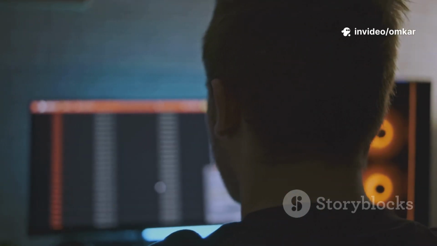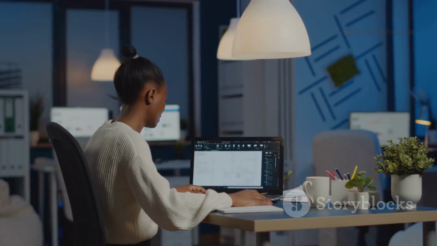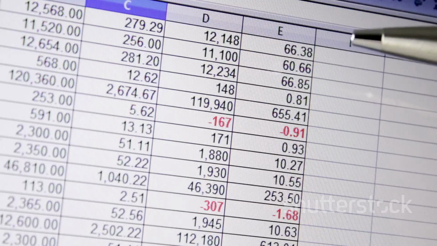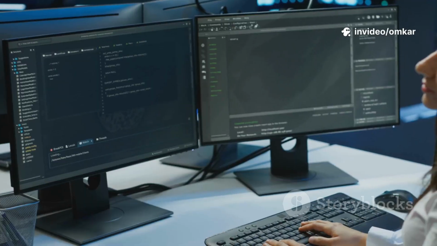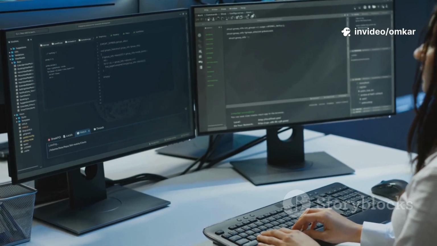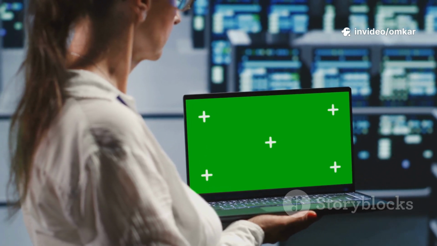GitHub isn't just a portfolio, it's also for version control. Learn the basics as you go. Spreadsheets like Excel or Google Sheets are still useful for quick inspection and sharing results. For larger projects, try a code editor like Visual Studio Code. Master these tools early to smooth your transition from learner to professional.